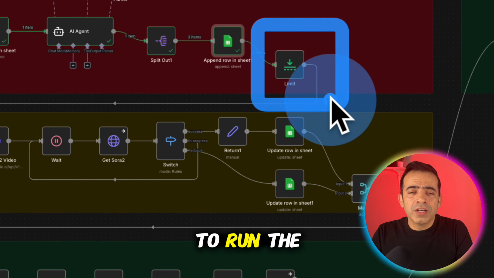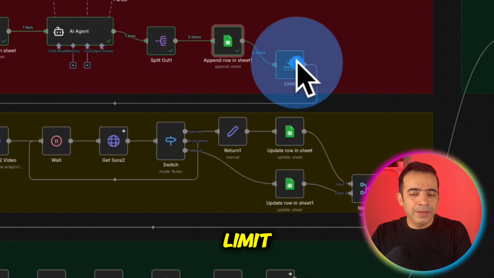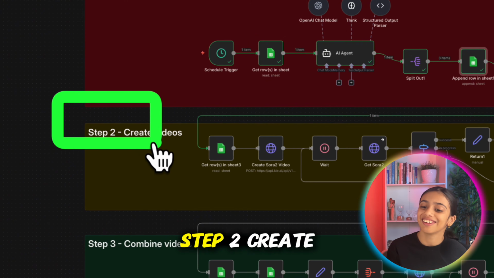So now we just want to run the next step only one time. So we added a node called limit. Alright, so let's click on this. Done. Let's go to Step 2, create videos.